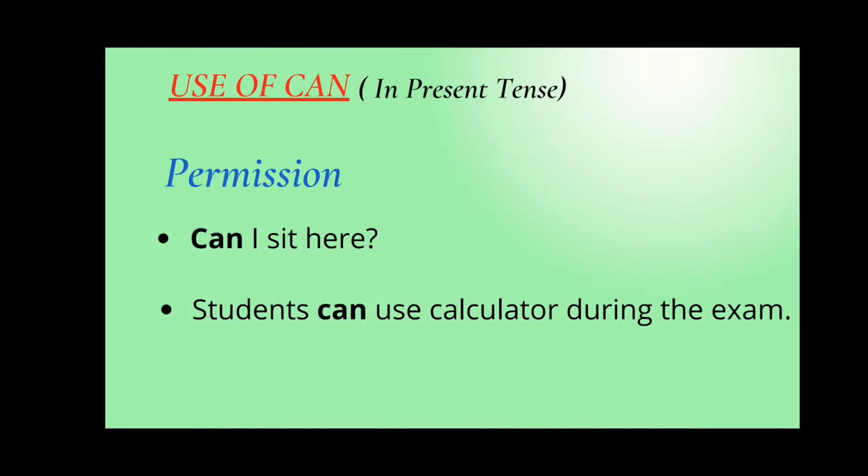Use of can in taking permission. Can I sit here? Does it sound polite? No, it doesn't sound polite. It sounds more like an order. Remember, can is used in informal situations, like with your friends, colleagues or close ones. You use can when you are with your friends or colleagues. In the next sentence, students can use a calculator during the exam. It means someone is giving permission to the students that they can use a calculator during the exam. Both of these sentences are used in informal situations.